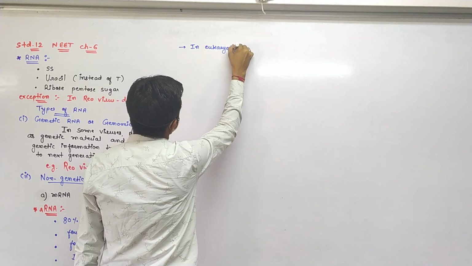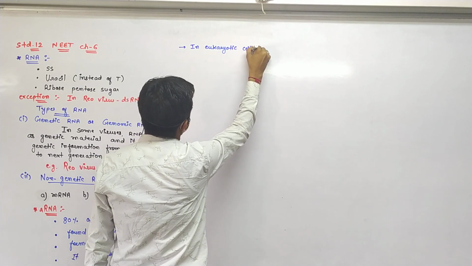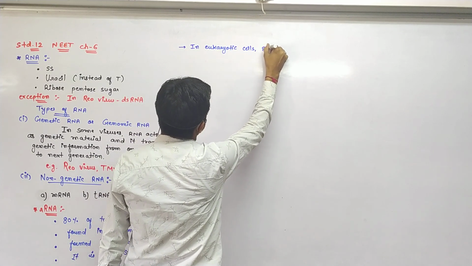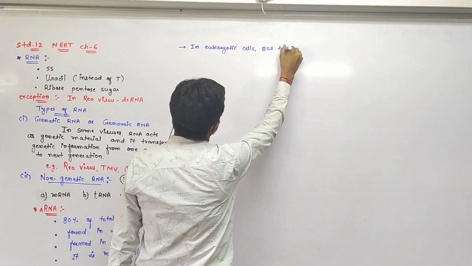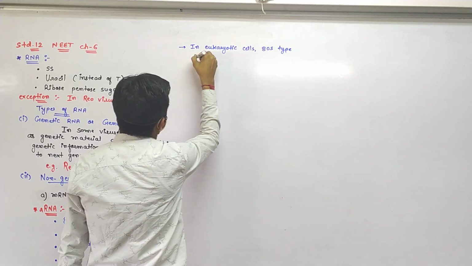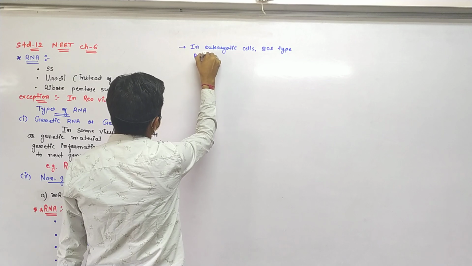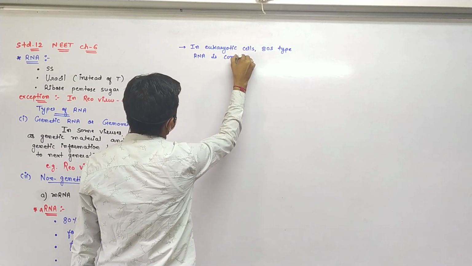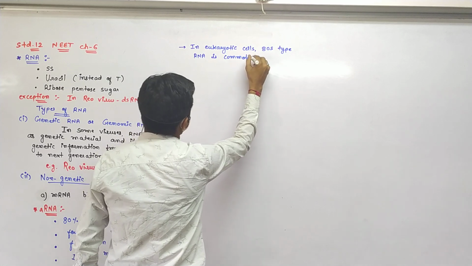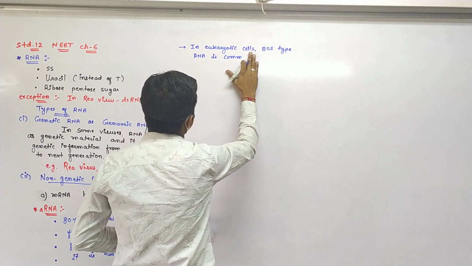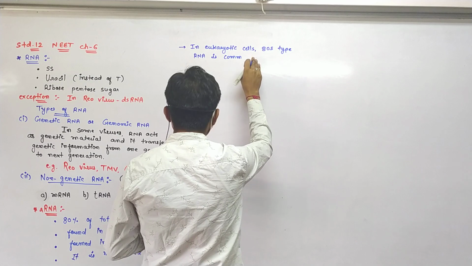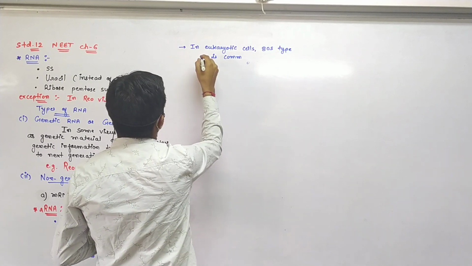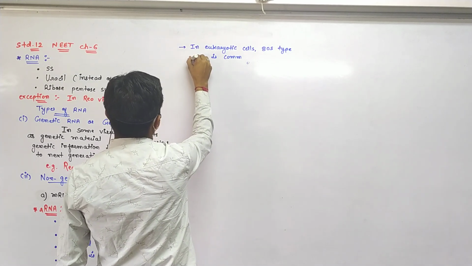In eukaryotic cells, 80S type of ribosome is commonly seen. What is S?